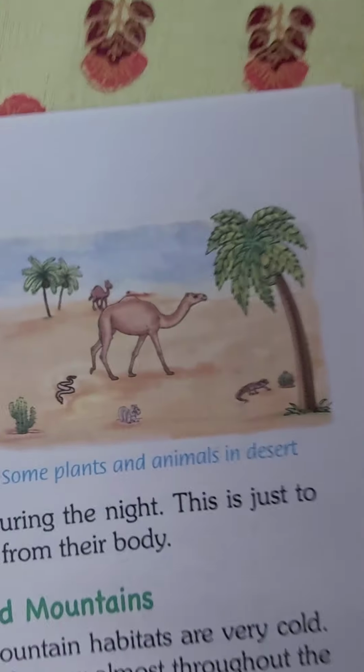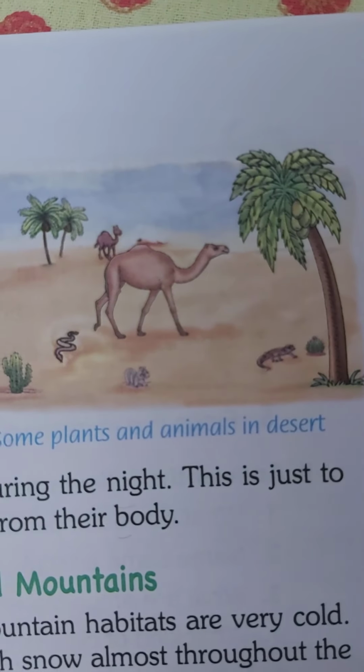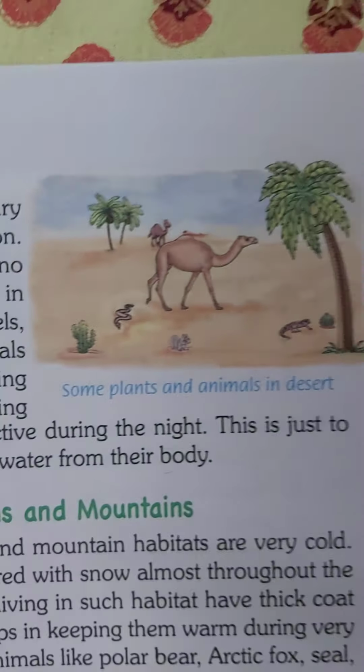In the desert, you can see in this picture the climate is usually dry. There is a shortage of rainfall. So these animals, because the temperature is very high, are usually adapted. They do not come out in the day, they come out in the night. They can store water in their bodies, or they can live without water for a longer time. Small animals usually avoid being seen. You can see there is a huge snake, as well as the ship of the desert, that is the camel.